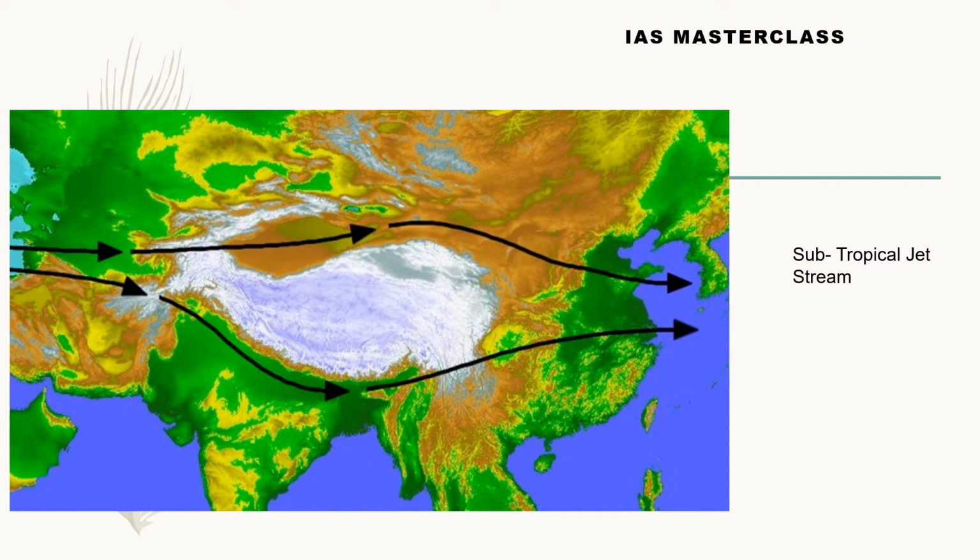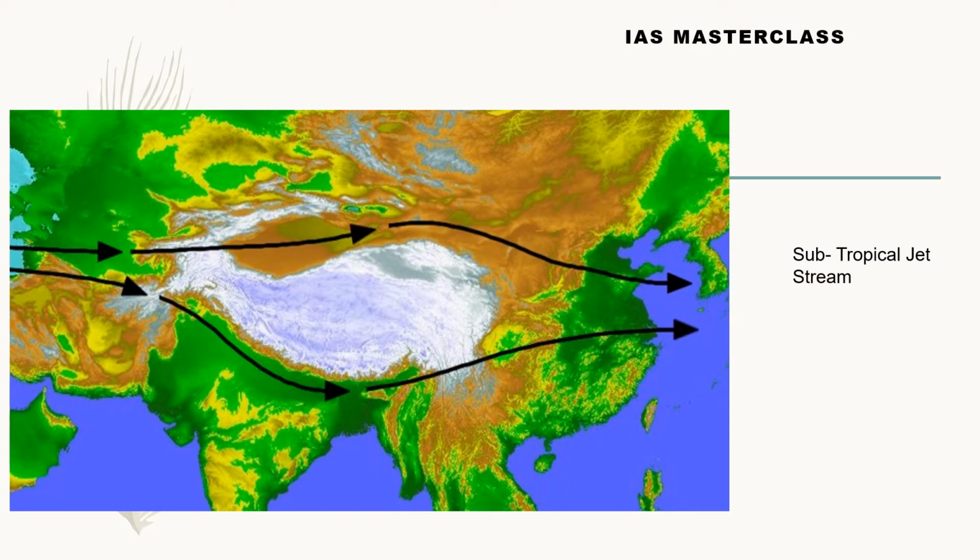In the winter season in the northern hemisphere, in this region, the jet stream lowers its altitude, to around 7 kilometers or so. That means it gets blocked by the Himalayas, or rather it gets deflected by the Himalayas into two parts. The southern branch moves over the northern plain during winter, and the northern branch moves above the north of the Himalayas across the Tibetan Plateau. Now this is the situation in winter.